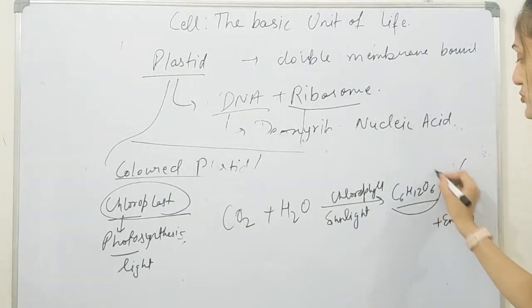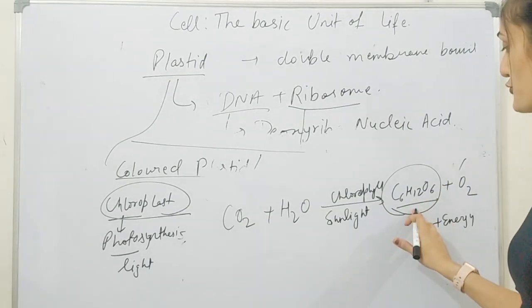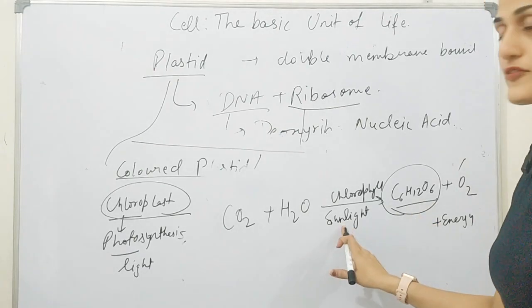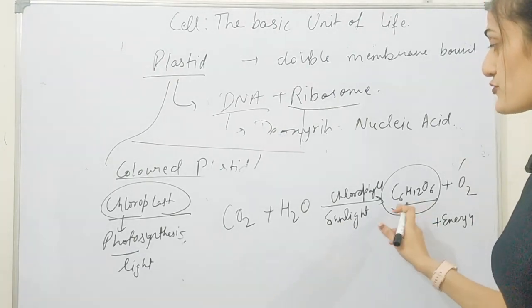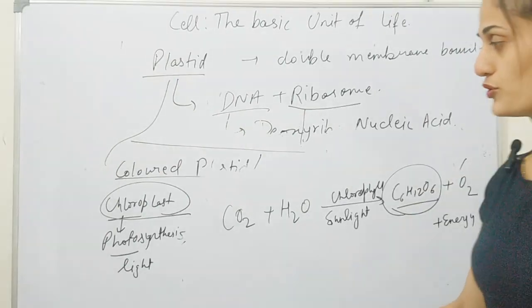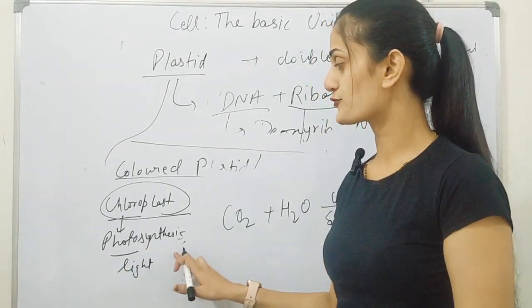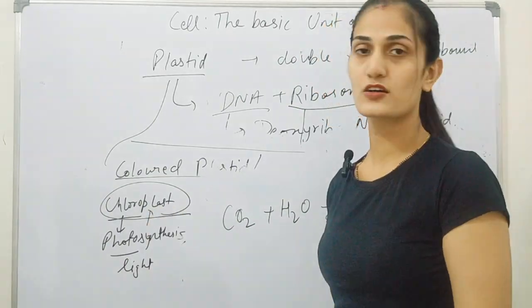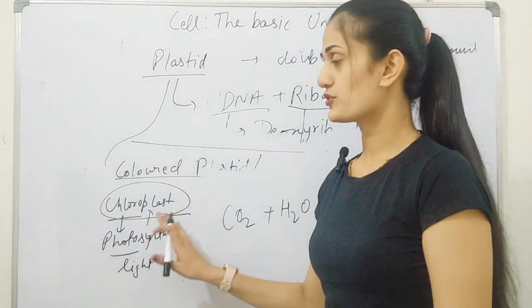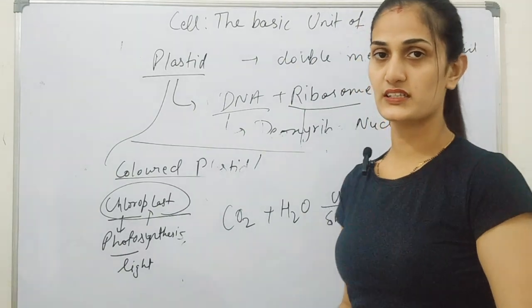So there is a formation of food in the presence of sunlight, formed from CO2 and H2O. This process is known as photosynthesis, and it is carried out in chloroplast. So this is about cell organelles.